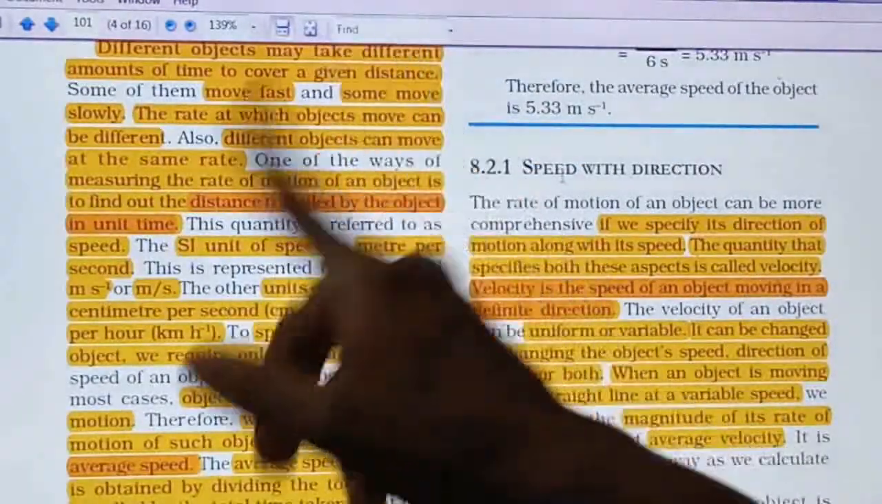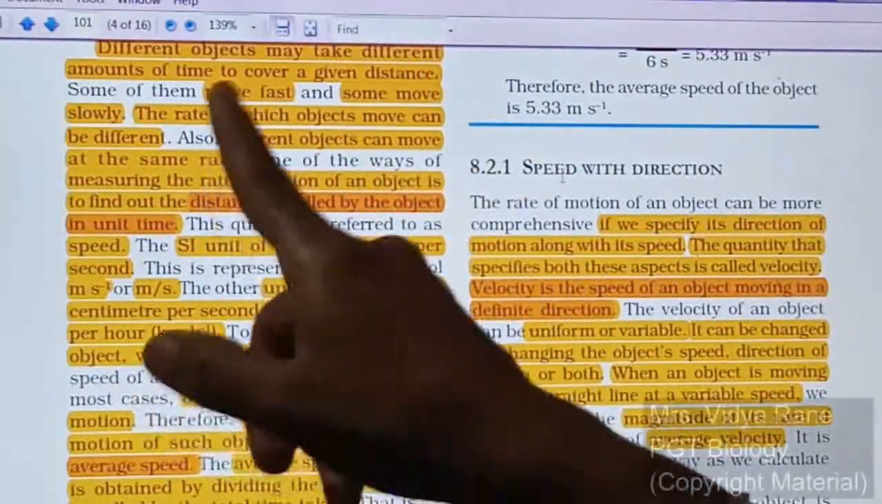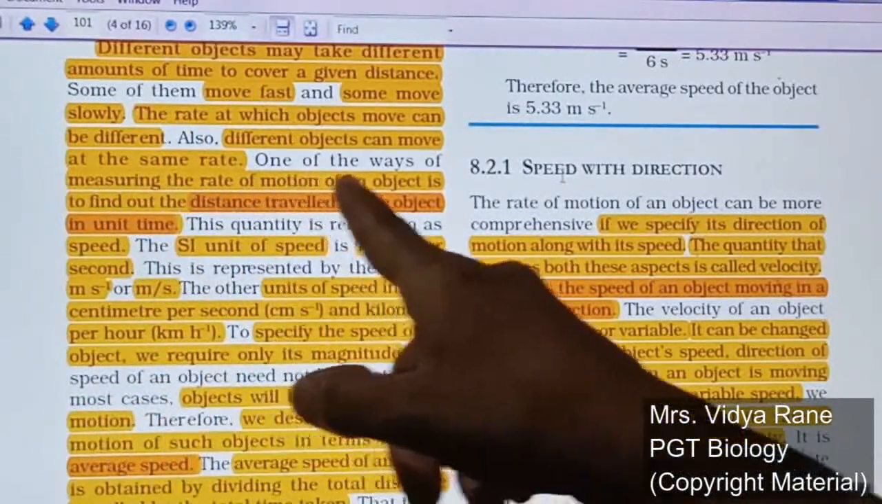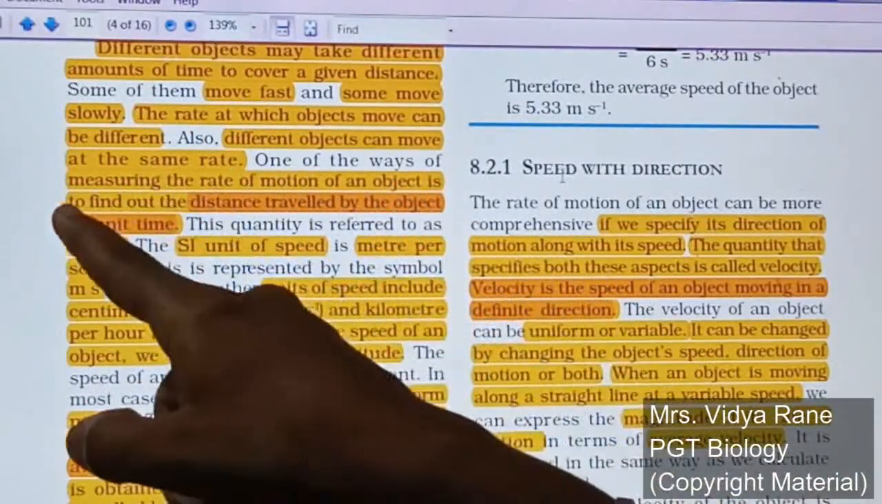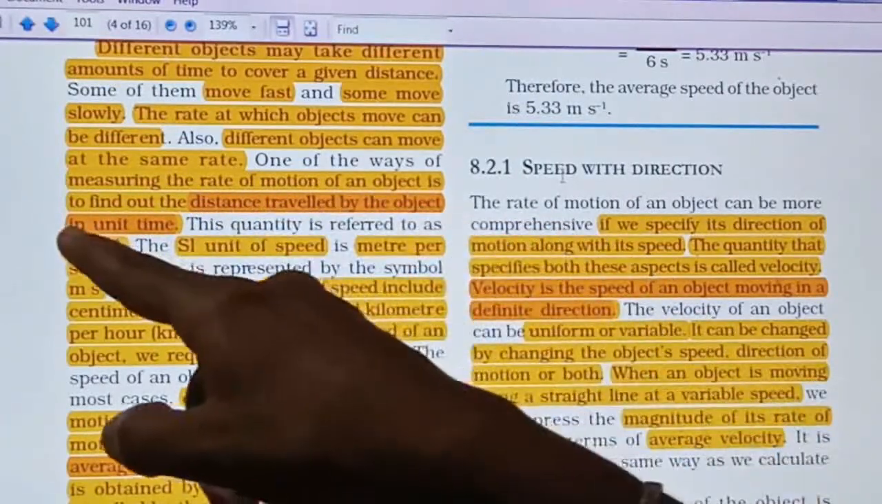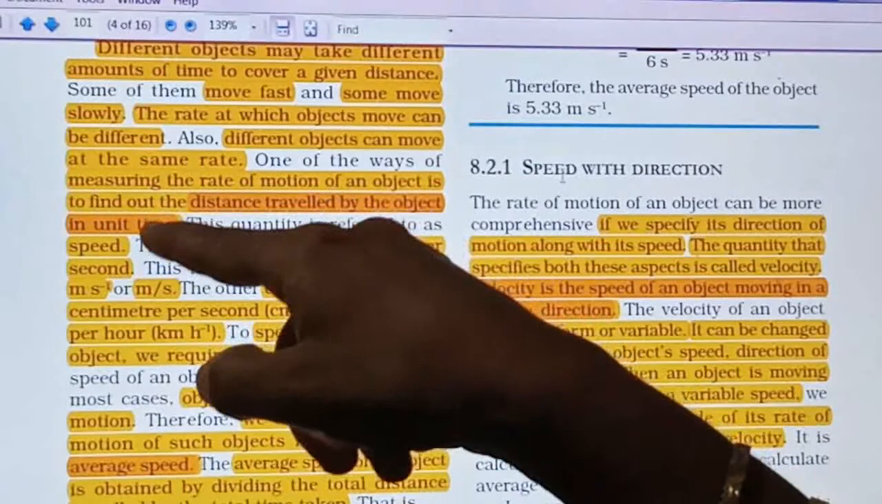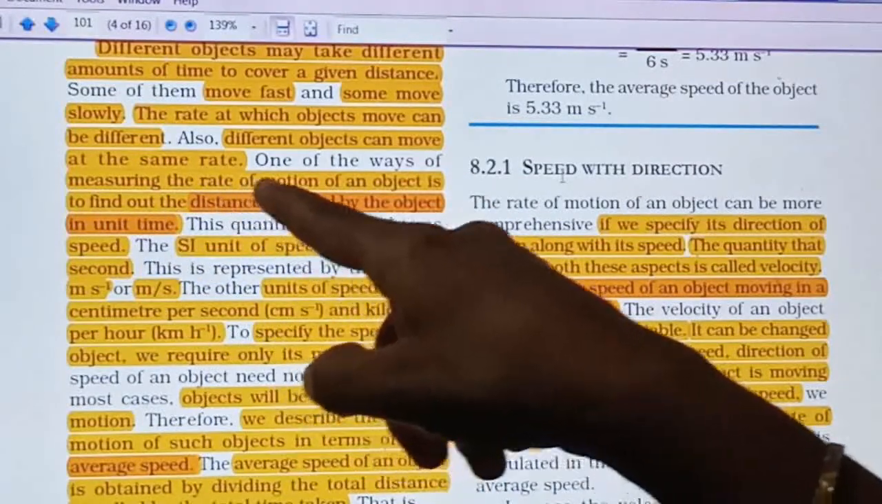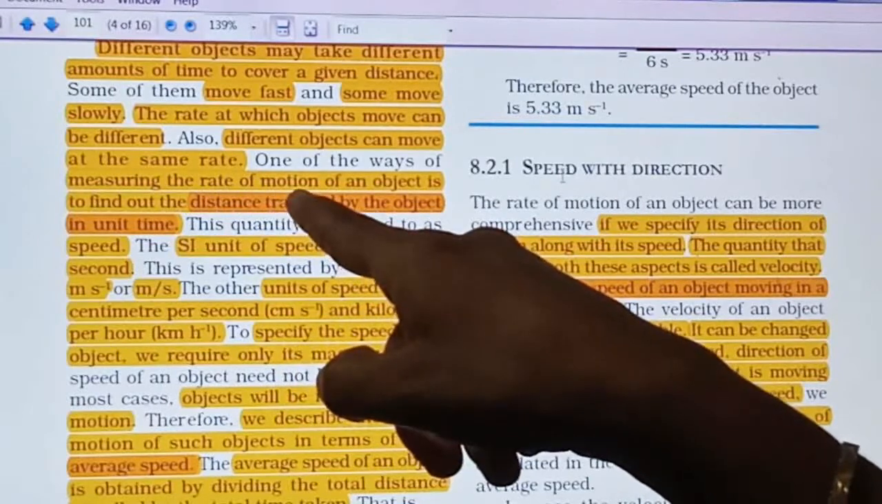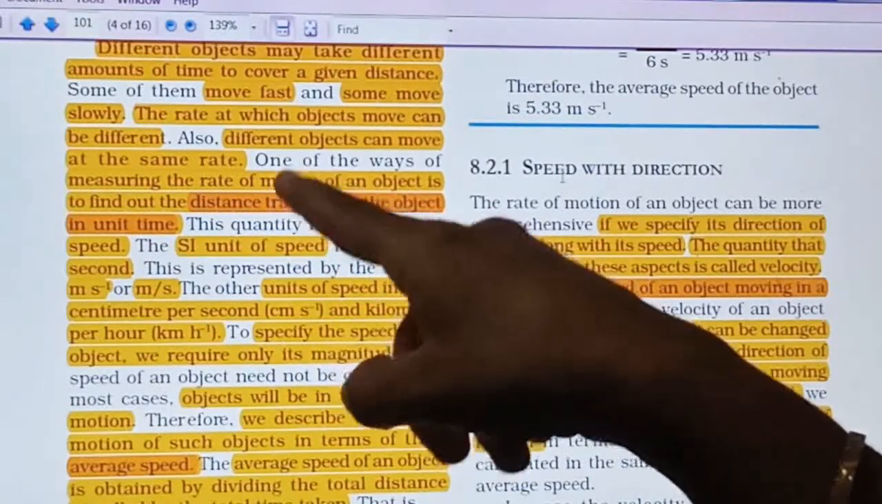Different objects can move with the same speed, same rate is also there, right? See, measuring the rate of motion of an object is to find out the distance traveled by the object in a unit time, right? So this is what? The rate of motion, right? The rate of motion is nothing but the speed of an object, right?